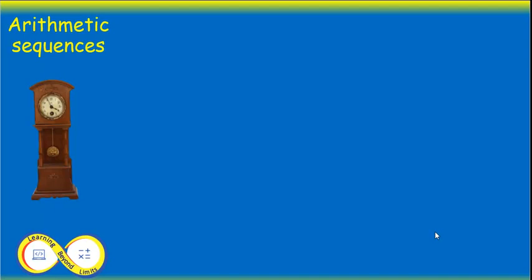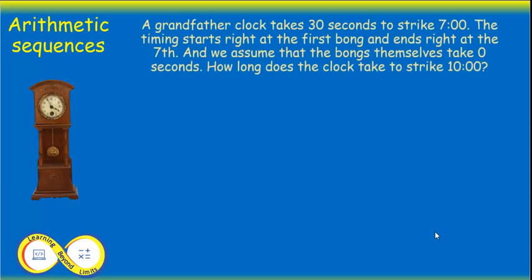Today, we're going to solve a fun clock puzzle using intervals. Here is the question. A grandfather clock takes 30 seconds to strike 7 o'clock. The timing starts right at the first bong and ends right at the 7th. And we assume that the bongs themselves take 0 seconds. How long does the clock take to strike 10 o'clock?